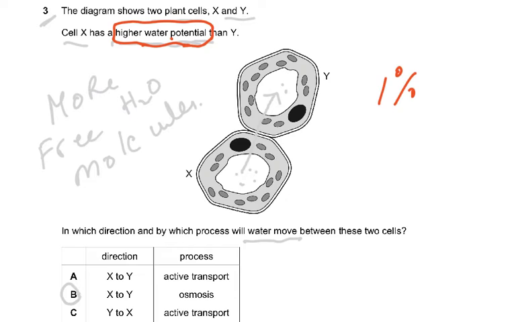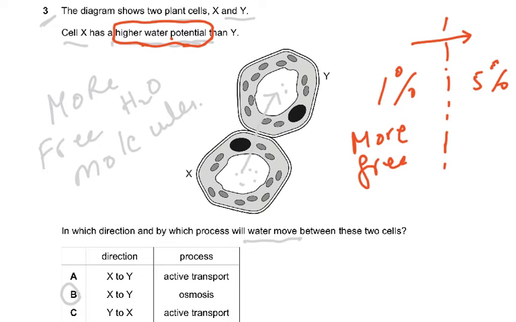Say there's a 1% solution and a 5% solution, and there is a partially permeable membrane in between. Now water will move from 1% to 5%. Why will it move? Because here there are more free water molecules and less solute: 1 gram solute, 5 gram solute. So it always moves, in a way, from a dilute solution to a concentrated solution. It's for the students who can't seem to understand it, so I'll say, okay, dilute to concentrated.